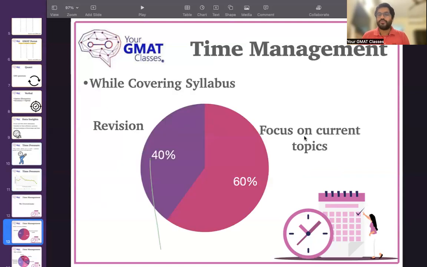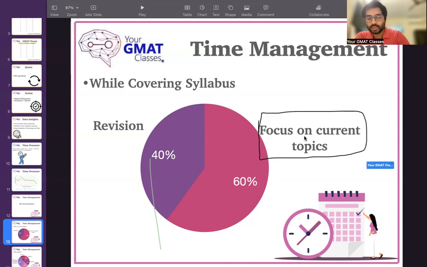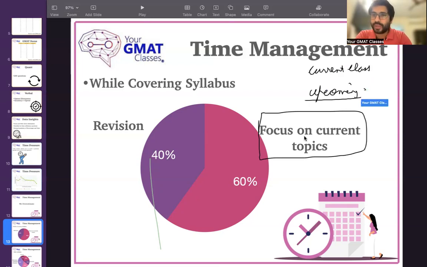Now, while you're covering the syllabus, let's say you're going through all the quant topics and all the verbal topics, your 60% focus should be on current topics. Current topics means the topics which are upcoming, which will be covered in class, and the topics which were covered in the current class. Why do upcoming topics matter?